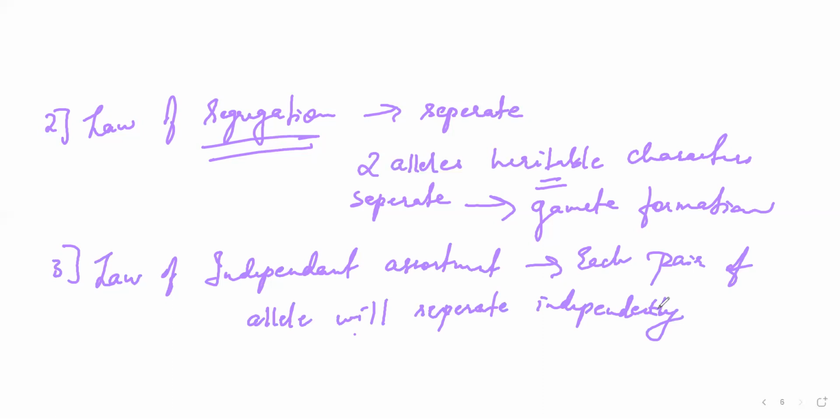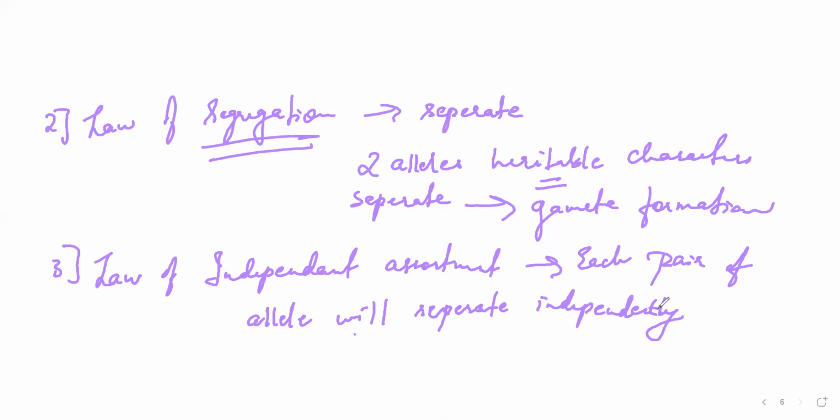It will not consider what other pairs of alleles are doing during gamete formation. Each pair of alleles segregates independently, without taking into consideration the other pairs, whenever a gamete is formed. You just have the statements of the laws, which are in the textbook. If they ask you about the laws, you just write the statement.